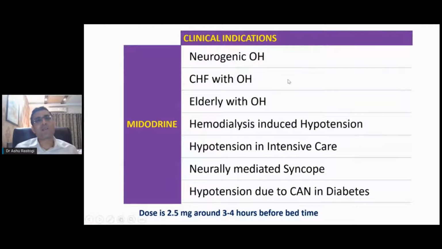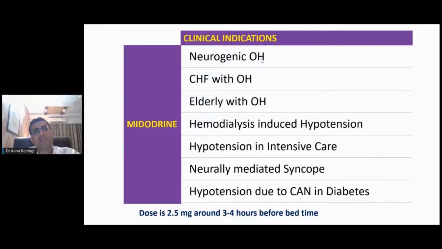We use midodrine in patients with neurogenic orthostatic hypotension, especially those who have autonomic neuropathy, cardiac autonomic neuropathy, in patients with diabetes. Patients who have congestive heart failure, where you have maintained the intravascular volume but they still have orthostatic hypotension, it can be used. In elderly patients, yes, you can use it for orthostatic hypotension.